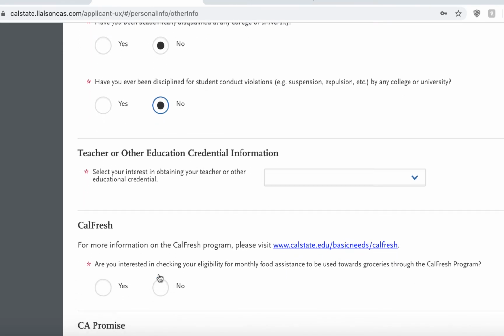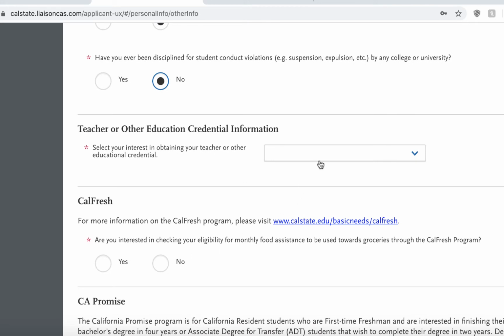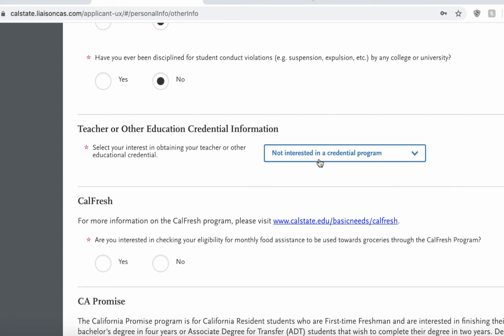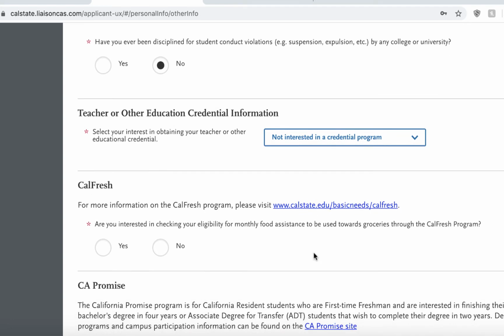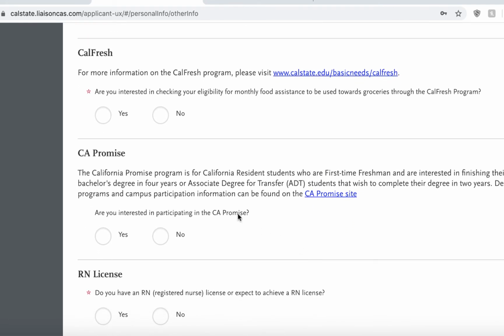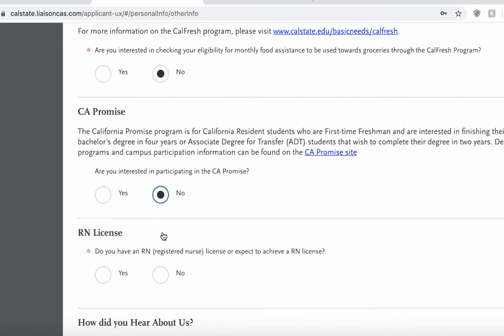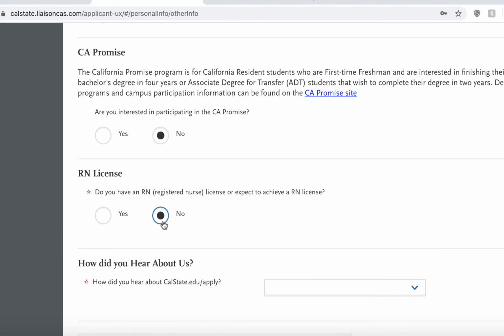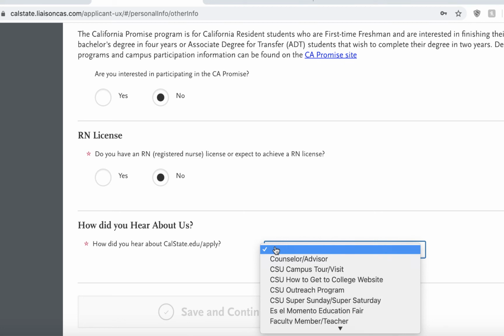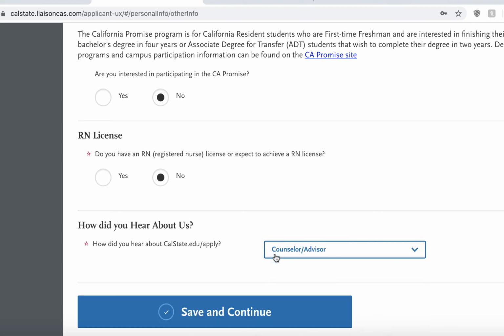To follow, indicate your interest for eligibility for monthly food assistance, also known as CalFresh. Please read the next statement regarding the California Promise. If you would like to participate in this program, indicate yes and/or no. If you have further questions regarding the California Promise, make sure you follow up with the Transfer Center for clarification. To follow, indicate if you have an RN license. Then select how you heard about the Cal State Apply application.